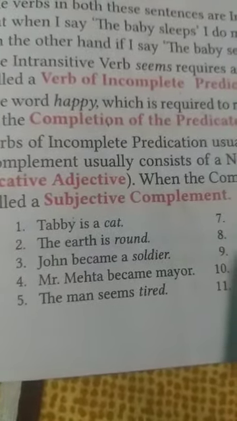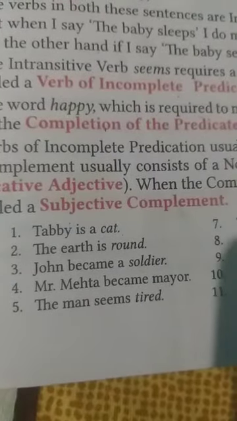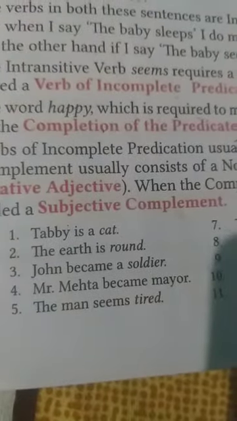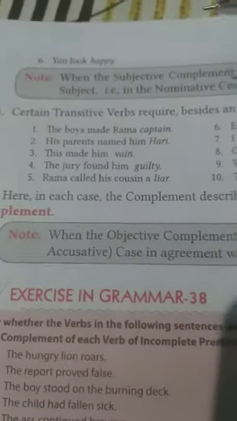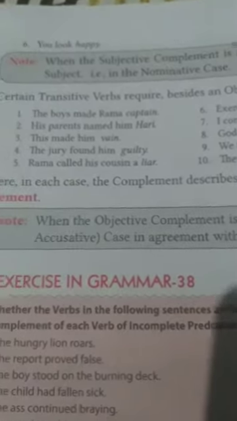It is a noun, which we used for Tabby. When the subjective complement is a noun, as in sentences 1, 3 and 4, it is in the same case as the subject, that is, the nominative case.